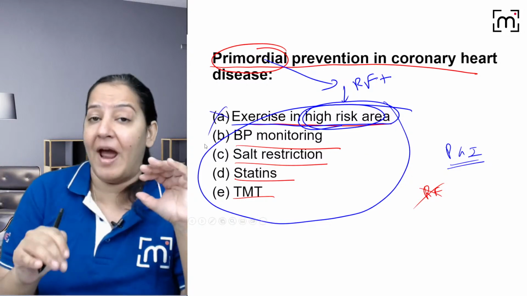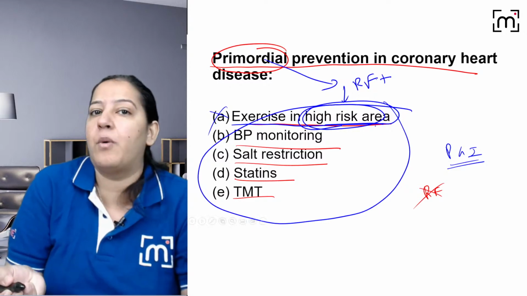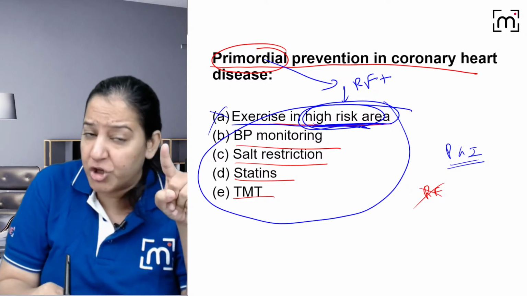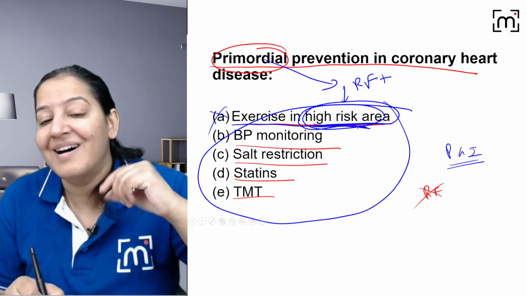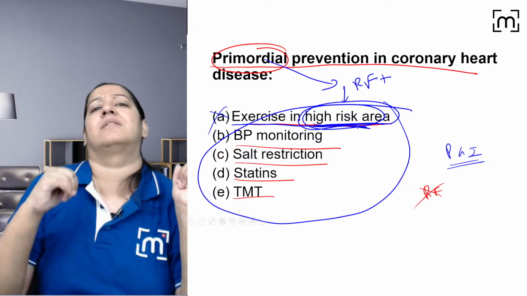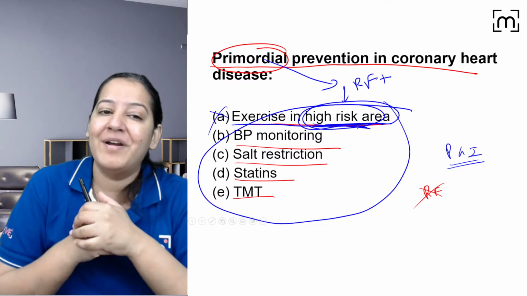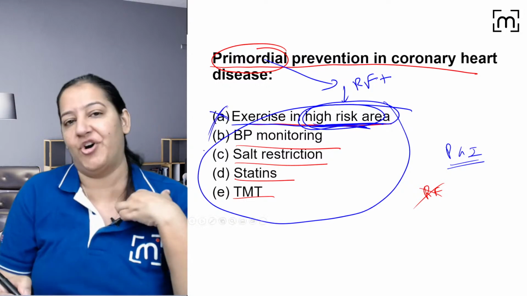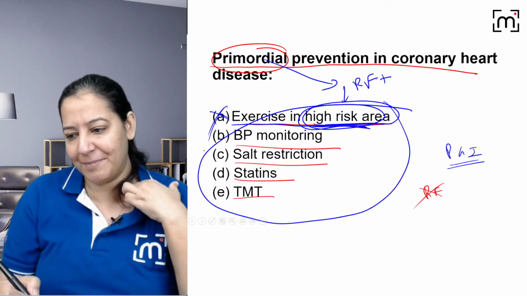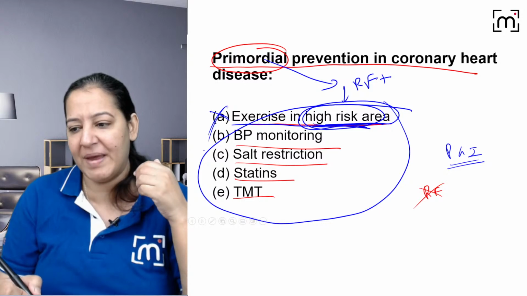A is primary. Primary मतलब risk factor present है but disease नहीं हुआ. यहाँ पे risk factor present है. Question में ही लिखा है high risk area. High risk area मतलब risk factor is present. You got my point. तो risk factor present है तो it cannot be primordial. तो A is not the answer. That is for sure. Give me a thumbs up. You got your mistake. Pinky, you got it.